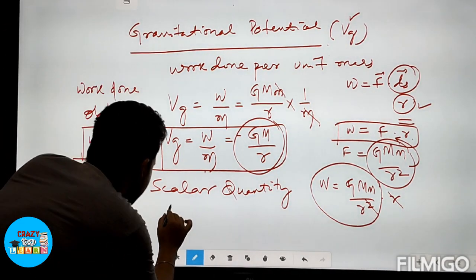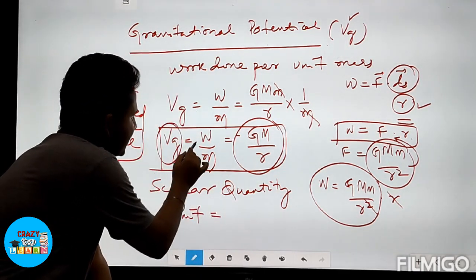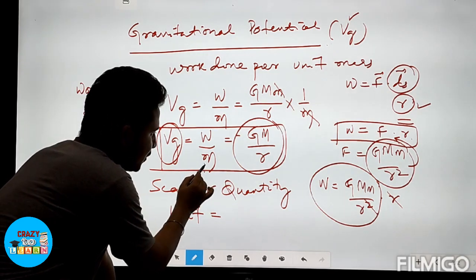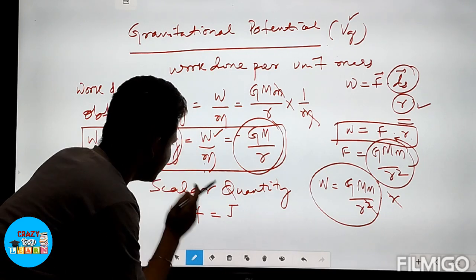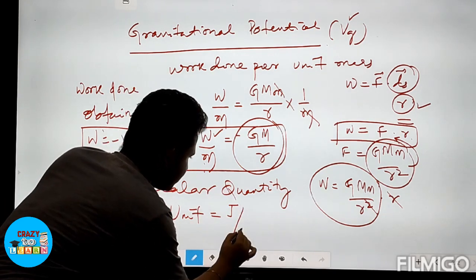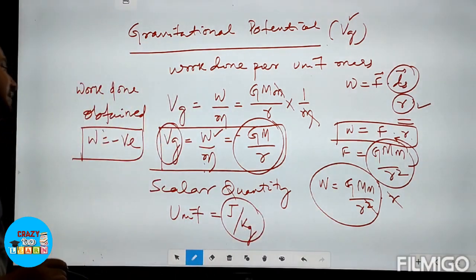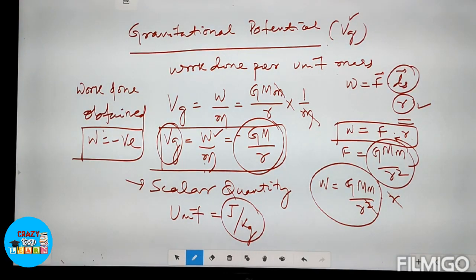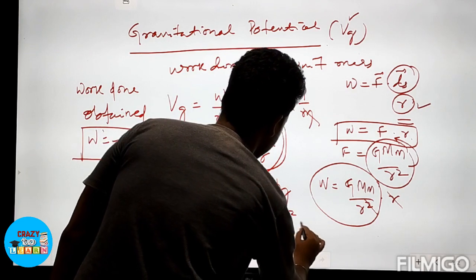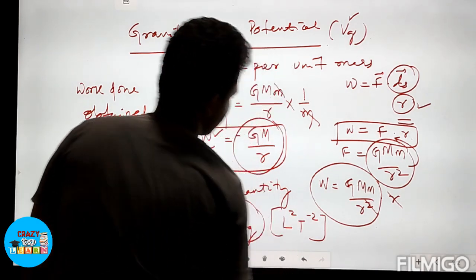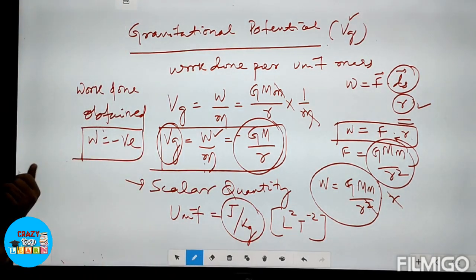And what is the unit of gravitational potential? As we know, the gravitational potential is work done per unit mass. What is the unit of work done? The unit of work done is joule. J divided by unit mass, kg. So the unit of gravitational potential is joule per kg, and it is a scalar quantity. Clear? You can calculate the dimension. The dimensional formula for gravitational potential is L squared T to the power minus 2. Clear?